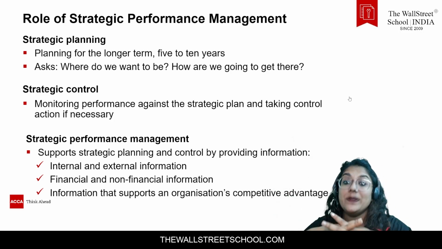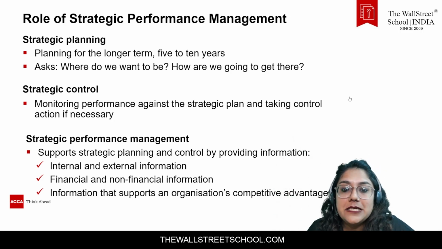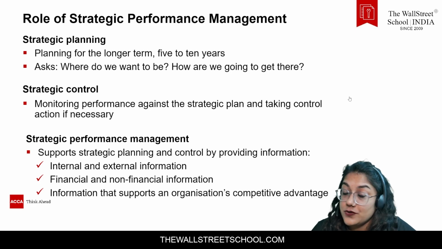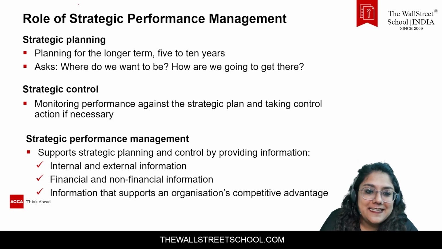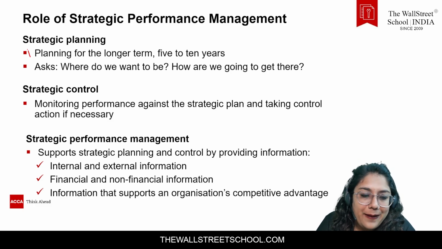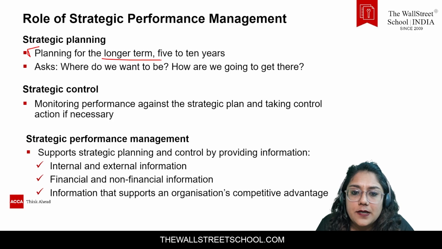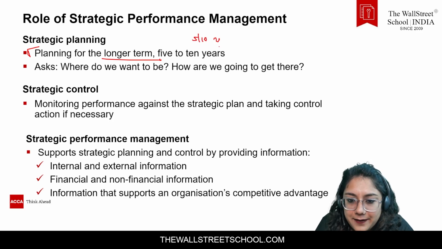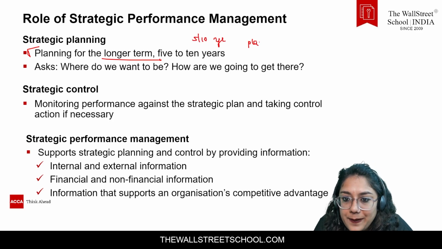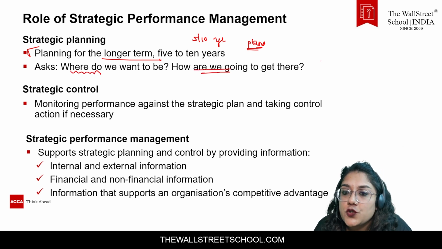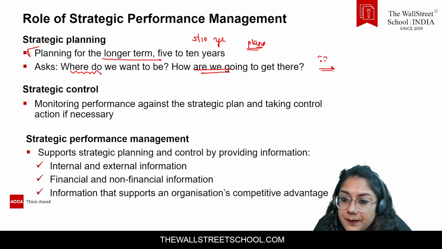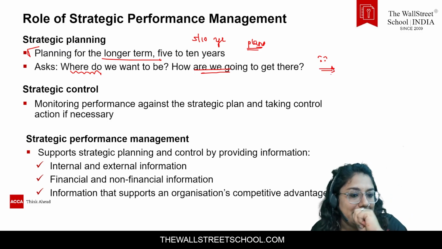It can also grow through mergers, as we know big companies turn to mergers, and also through acquisition of other companies. So the first thing is strategic planning, normally better planning for the longer term, like a 5 to 10 year plan. Plans are normally made for the long term: where do you want to be and how will you get there? Looking at the perspective after a couple of years is known as a plan.